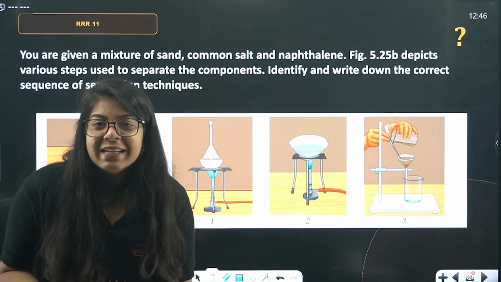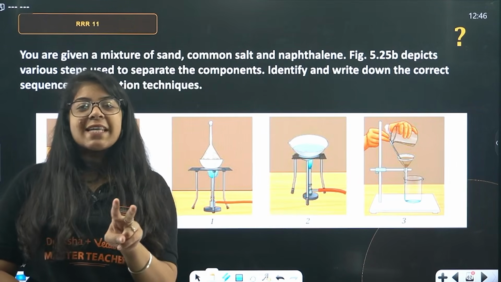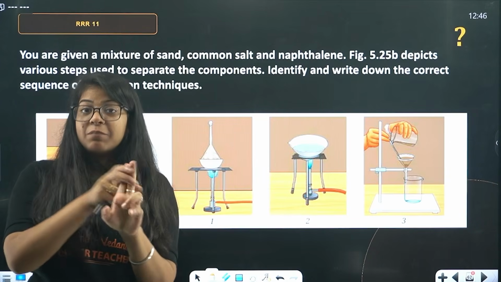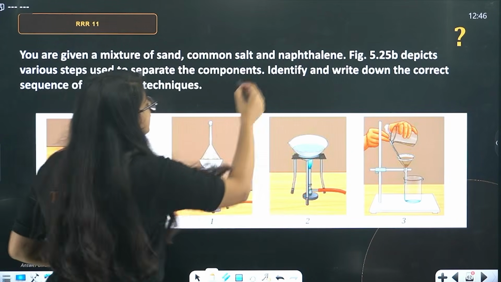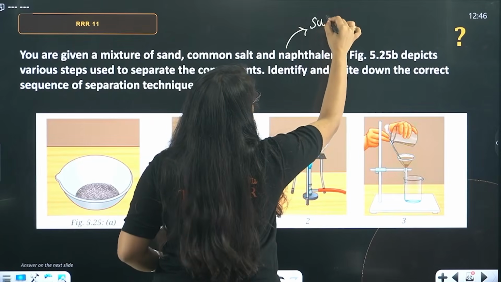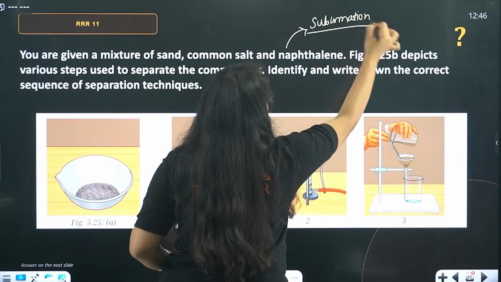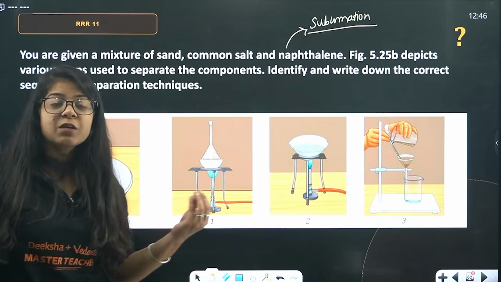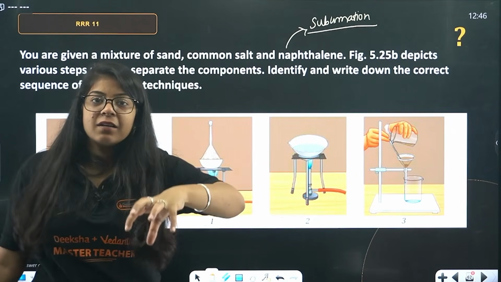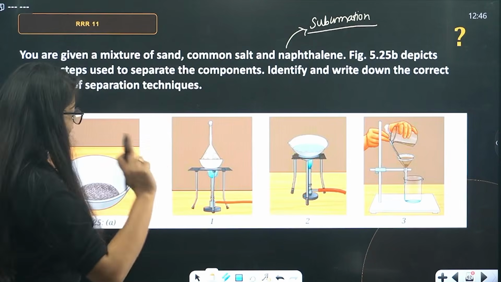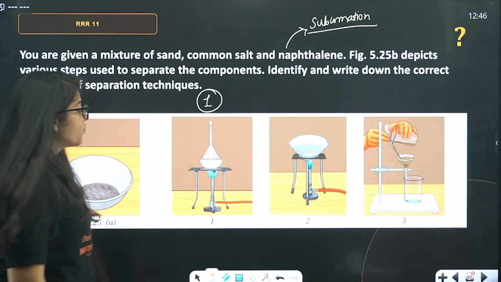Ma'am, we will simply heat it. Why? Common salt and sand will not be separated by heating, but naphthalene is separated by sublimation, because it will turn directly from solid to vapor, leaving salt and sand. So, sublimation will be our first choice. This is sublimation. This is the first choice, right?